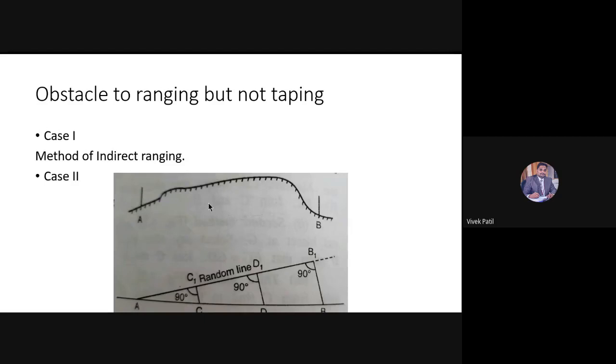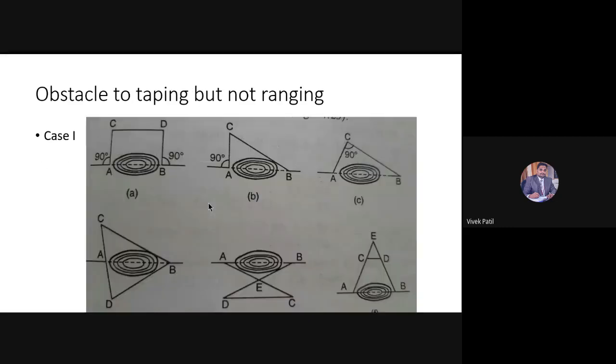In that, two cases were there. In the first case, we can go for the indirect method. The second case, we were discussing yesterday. Then we went with the obstacle for taping, but not for ranging. For that case, a pond was taken as an example, where it is possible to tape around the obstacle. How this obstacle has to be overcome, we discussed in the previous class.